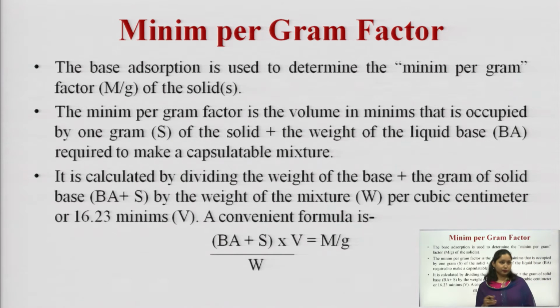The Minim per gram factor is calculated by dividing the weight of the base plus the solid.